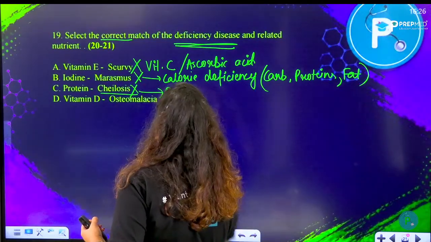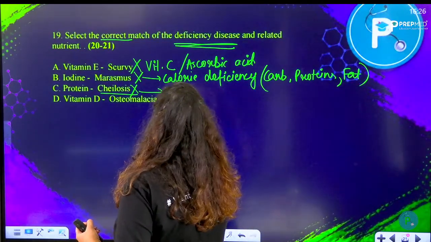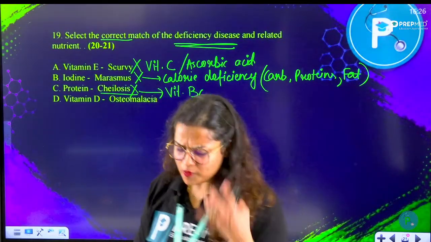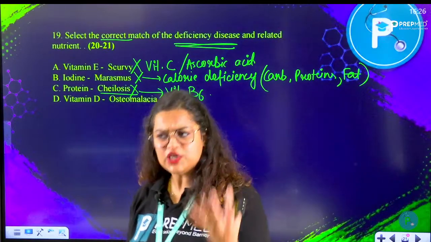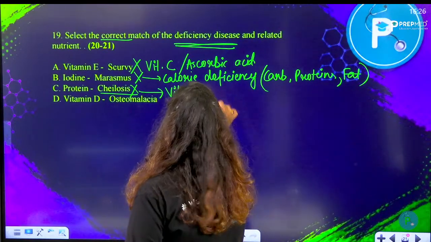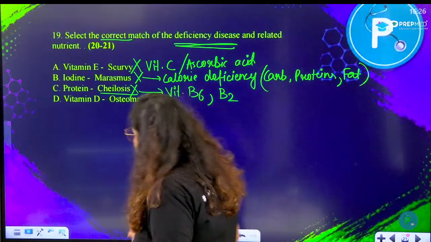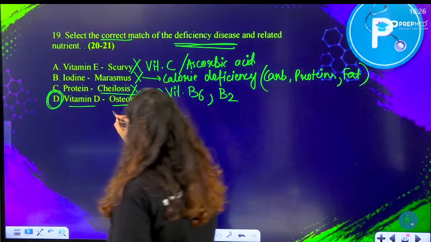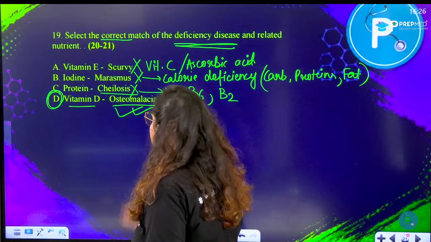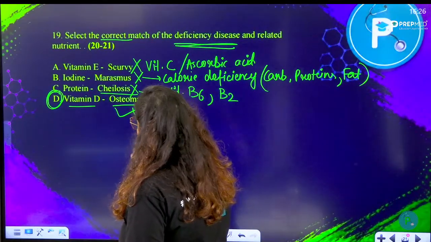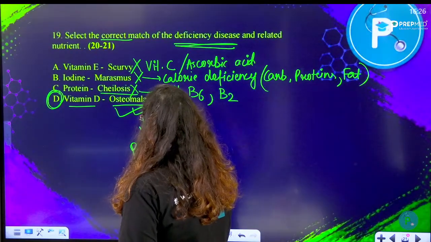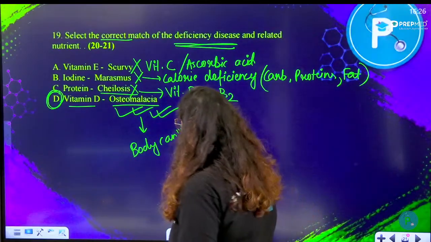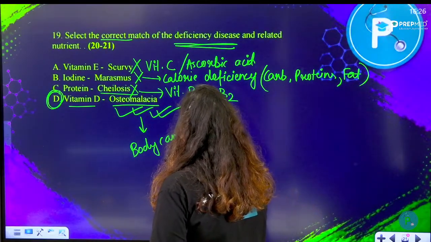Just give me a moment. It is vitamin B6. This deficiency is causing cheilosis. There could be other vitamins as well, vitamin B2, vitamin B12, etc. So vitamin B2 can also cause this disease. Vitamin D causes osteomalacia, their deficiency, absolutely correct. Osteomalacia, what happens here? The body can't process calcium and phosphorus due to deficiency of vitamin D.